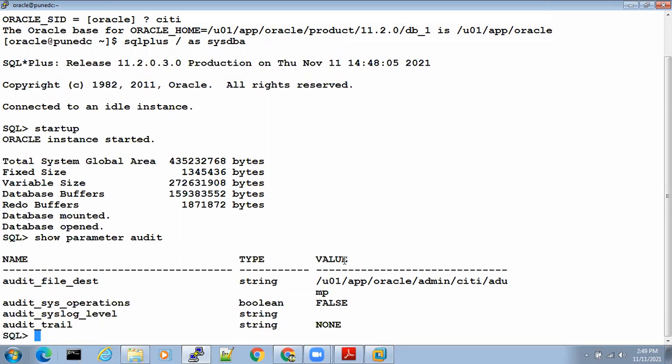Remember very carefully. This is very important. There will be interview questions on this. Now, is auditing enabled on my database? How can we say whether auditing is enabled on my database or not? This is also an interview question. First question is, how do you find the audit file location? By the command show parameter audit, and audit_file_dest is the location where audit files are getting generated.